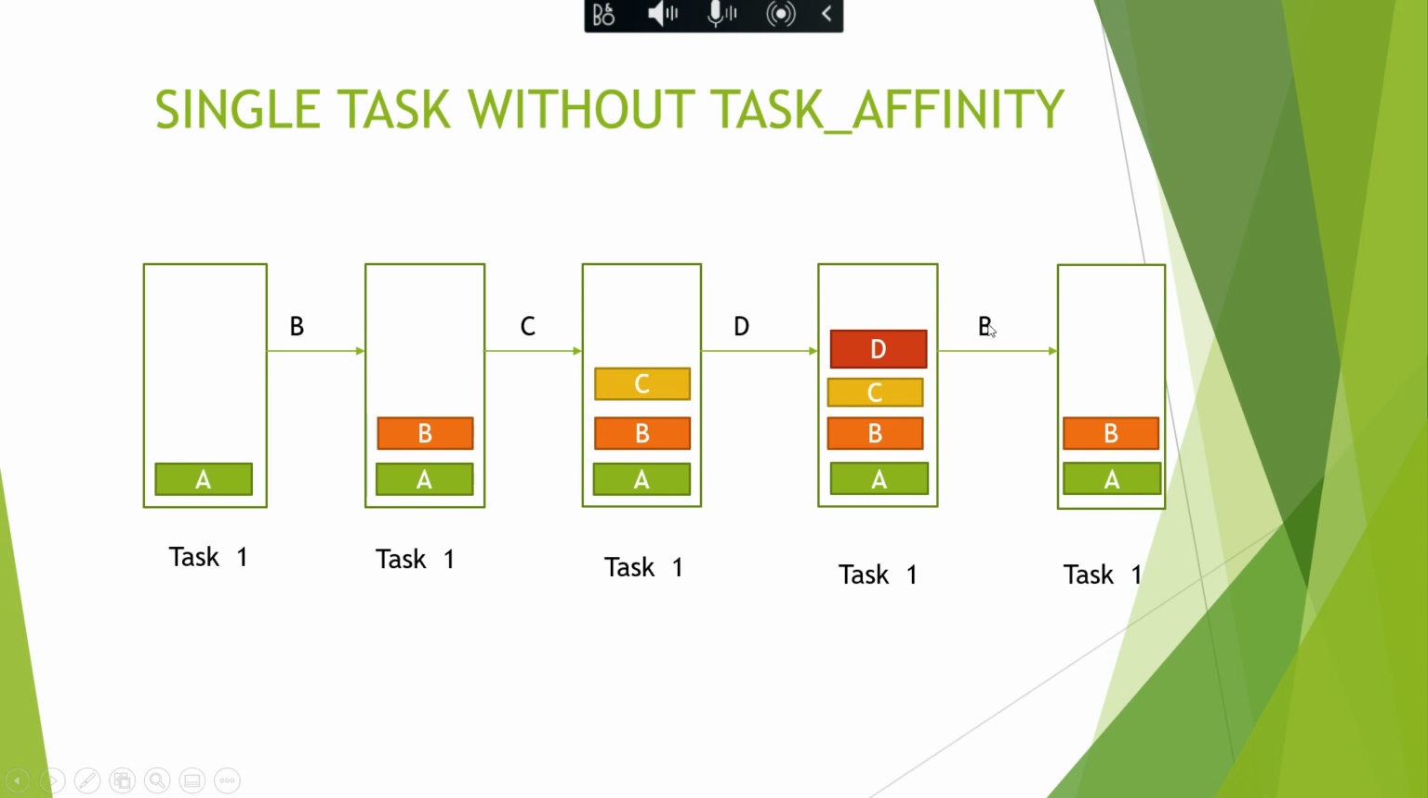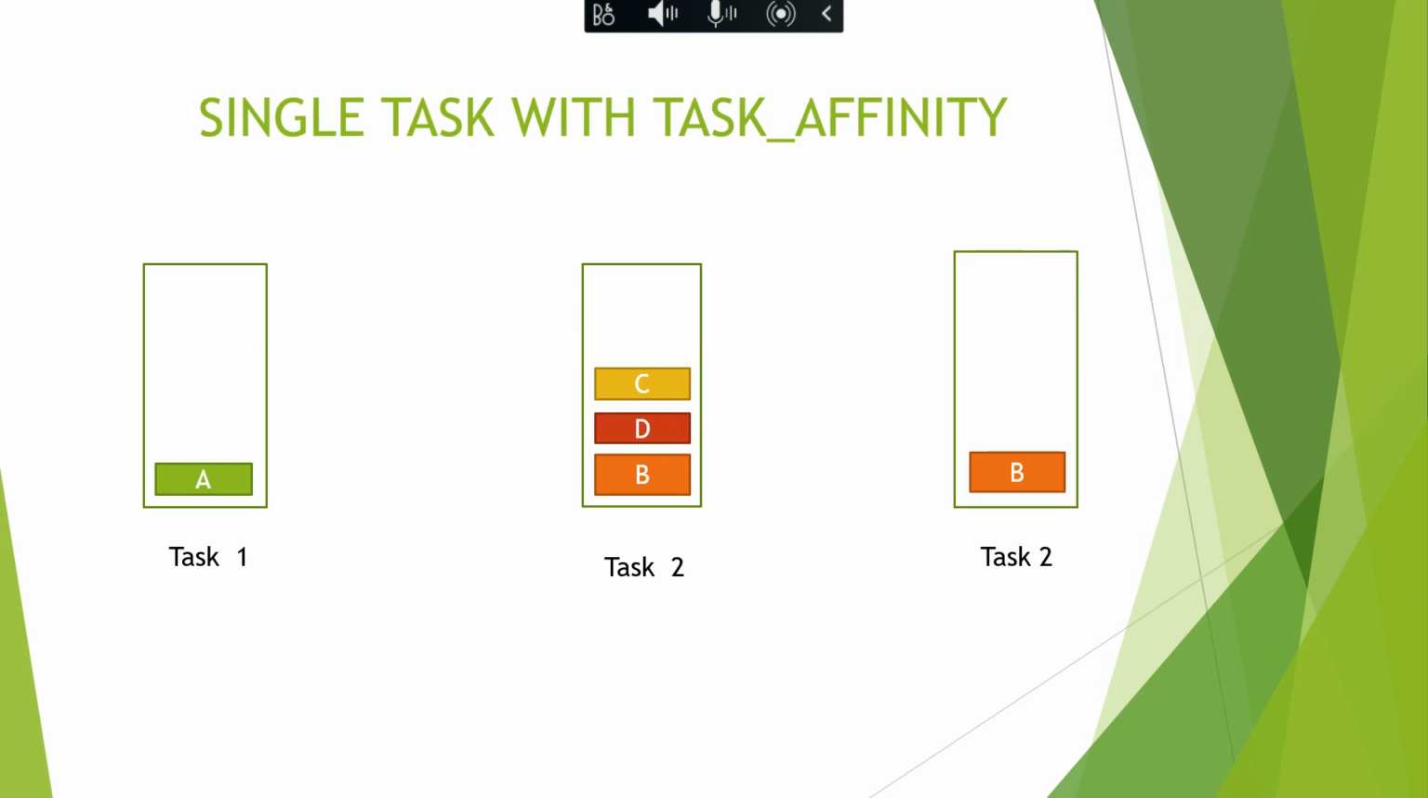Why? Because B has to be made the top of the stack if it has to be in the foreground. Correct? Whichever activity is at the top will be in the foreground, and that will be the activity with which the user is interacting. So in single task without task affinity, if the activity is already present in the task, all other activities above it will be cruelly destroyed, so that B is made the top of the stack again. This is how it works without task affinity.